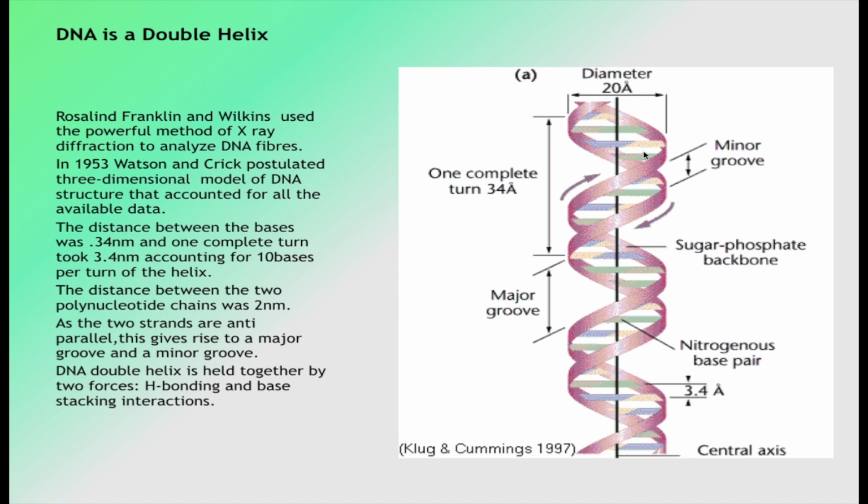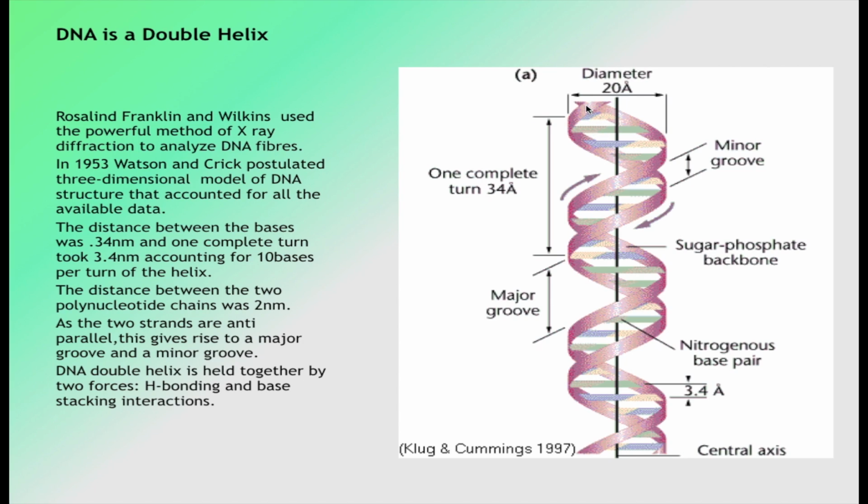This is the double helical structure of DNA. The distance between the bases was 0.34 nanometer and one complete turn took 3.4 nanometer, accounting for 10 bases per turn of the helix. In one turn there are 10 bases, and the bases are stacked inside.